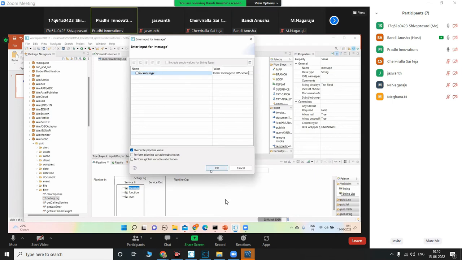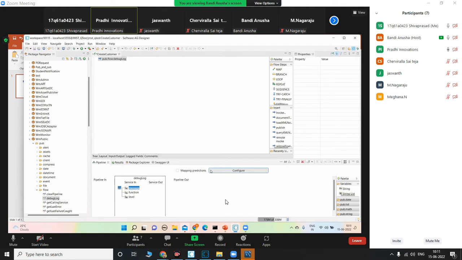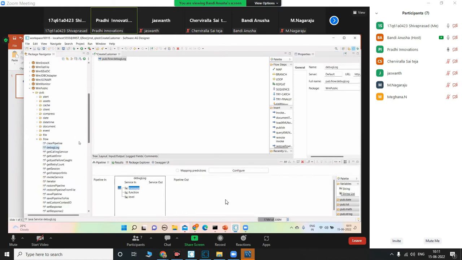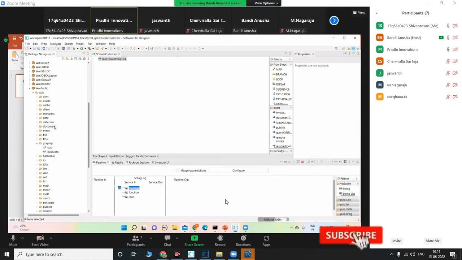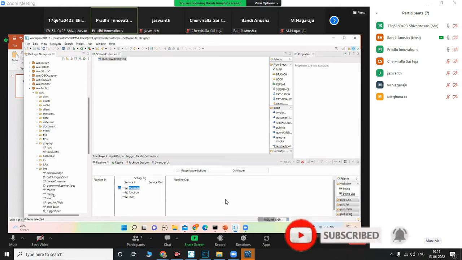I'm not going to use Universal Messaging. I will use JMS for this testing. We have two, Universal Messaging and JMS, and I'm using JMS. So I can use pub.jms.send to publish a message.